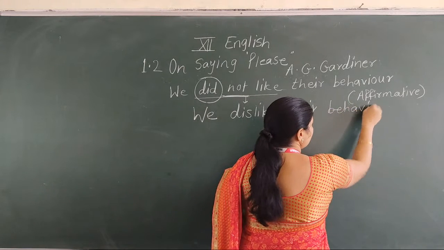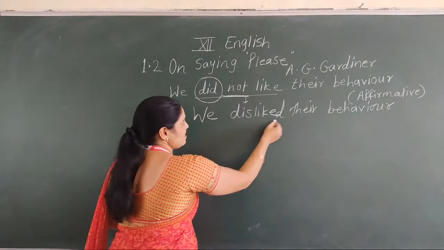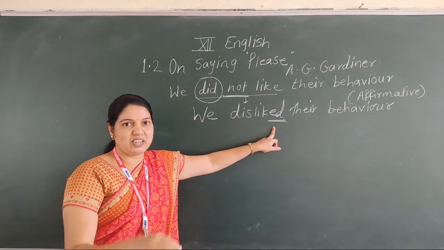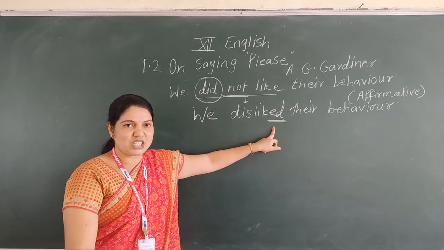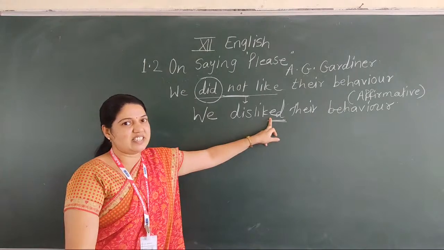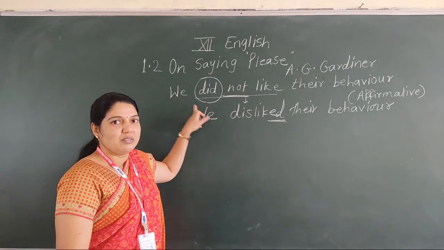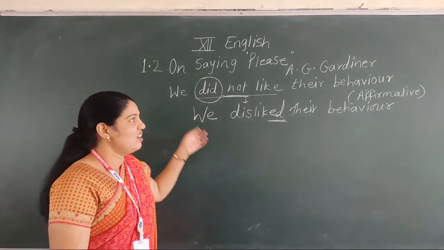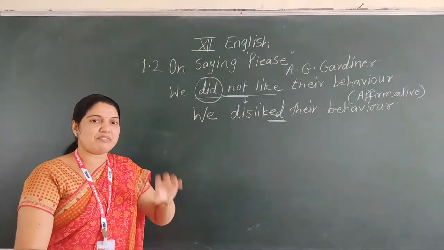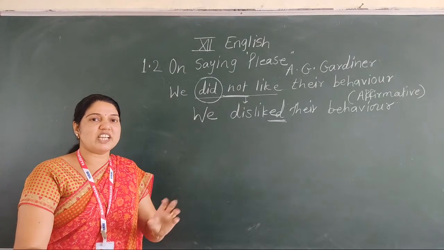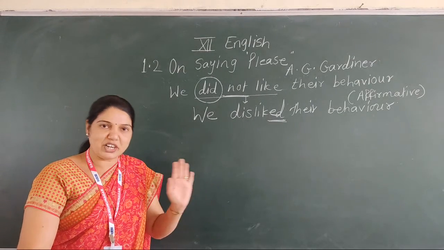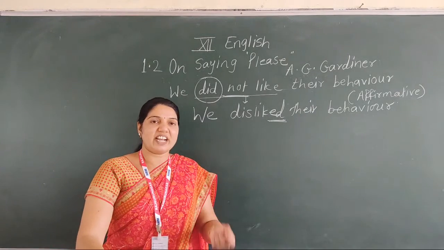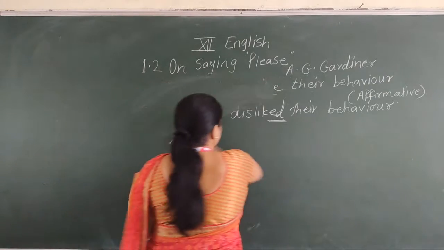Do you understand? In the last lecture, I forgot to convert it into past tense. That's why I revise this sentence once again. The affirmative answer of this sentence is, we disliked their behavior, because when we convert it from negative into affirmative, there is no change in the meaning of the sentence. Do you understand?